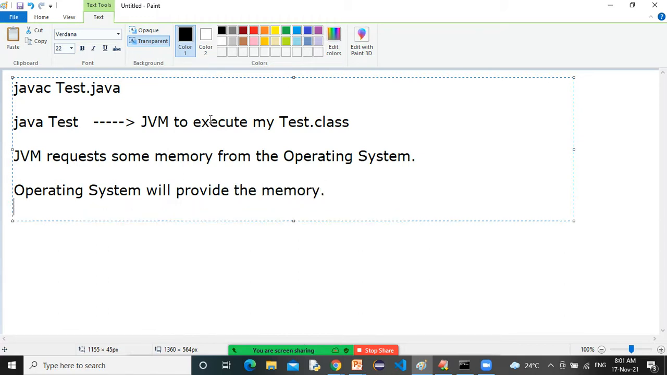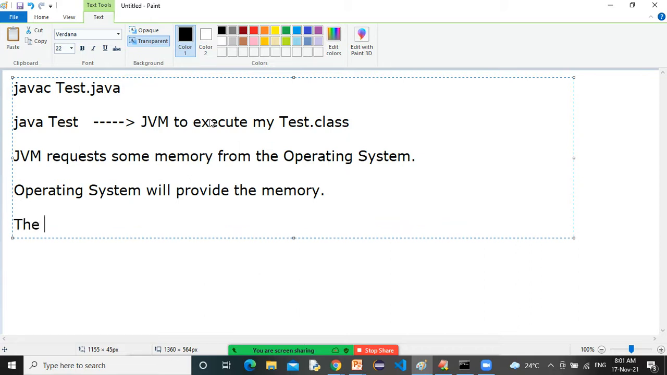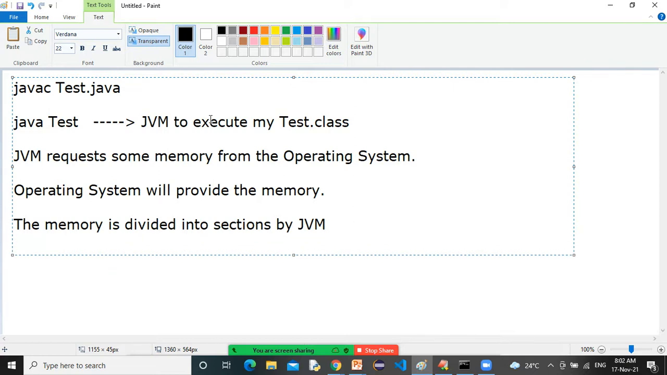Now, whatever memory the operating system provides, that memory the JVM will divide into two sections. Okay, listen carefully. The memory is divided into two sections by the JVM. What is the first section, sir?